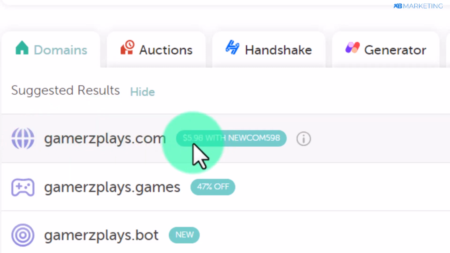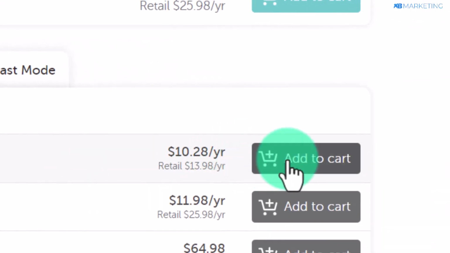As you can see, the domain name is available right here, gamersplace.com, and as you can see, you can get it for $5.98 on Namecheap. So basically all you just need to do is to click on add to cart, and you'll be spending just about $6 to get this domain name from Namecheap.